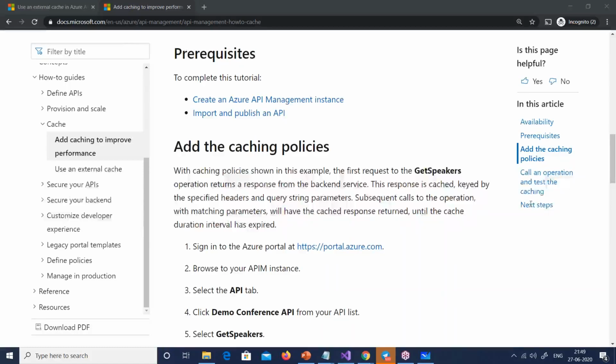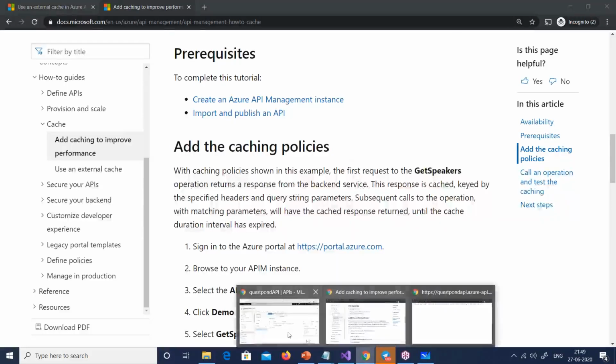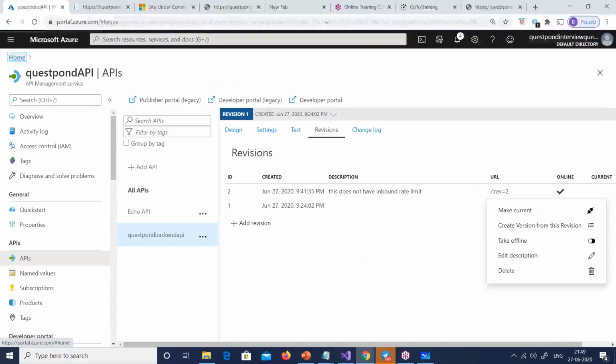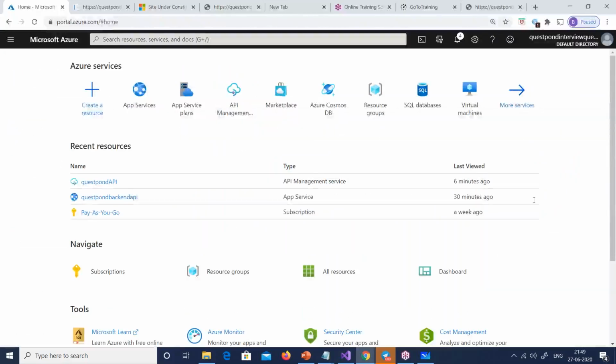Is API rate limit also used for DDoS attacks? No, Yogesh, this is not for DDoS attacks. Already the DDoS protections are there. There is a separate service for DDoS attacks. And by default, I think everything is protected from DDoS attacks. At least the websites are protected from DDoS attacks. This is not for DDoS attacks, guys.